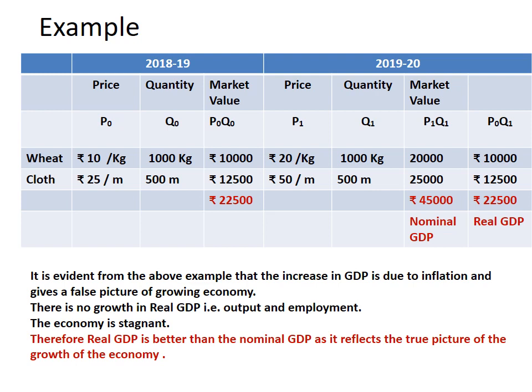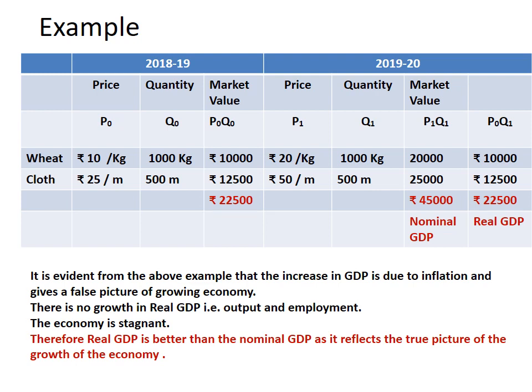Suppose 18-19 is the base year, in that case the price of wheat was rupees 10, and when we calculate the value of the quantity produced in the year 2019-20 on the basis of the base year price, that is rupees 10 per kg, then we will get the value 10,000 rupees.